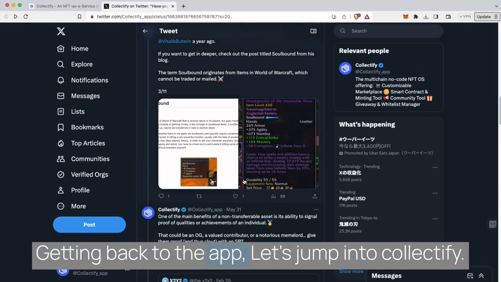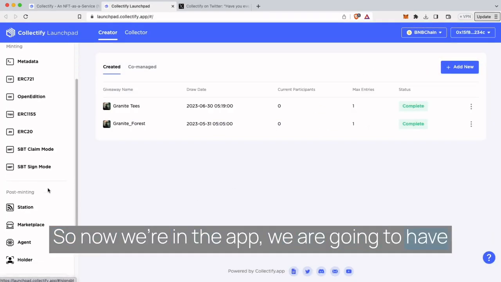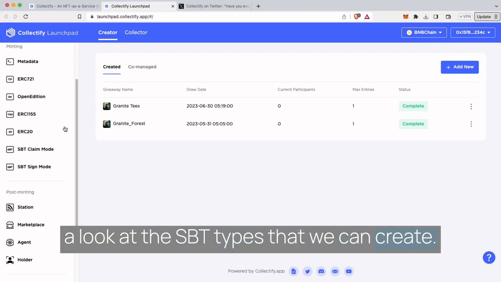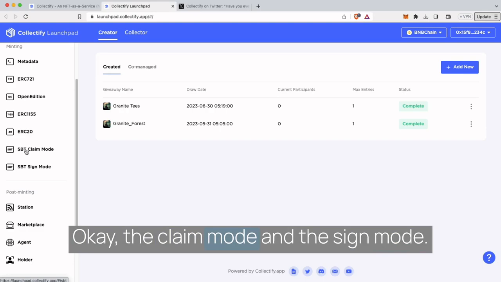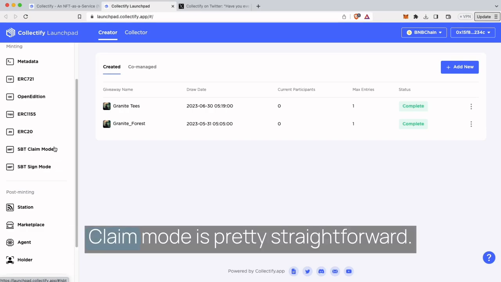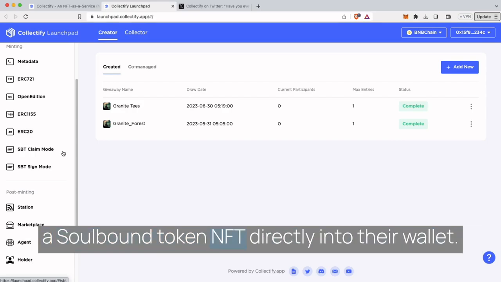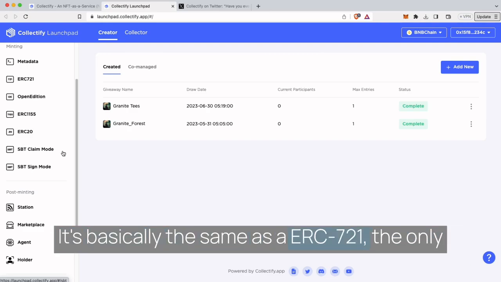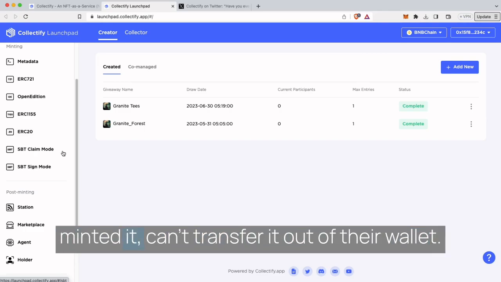Getting back to the app, let's jump into Collectify. So now we're in the app, and we are going to have a look at the SBT types that we can create. We have two options for you with Collectify: the claim mode and the sign mode. Claim mode is pretty straightforward. You essentially create a page where people can mint a soulbound token NFT directly into their wallet. It's basically the same as a 721, the only difference being that the person, once they've minted it, can't transfer it out of their wallet.